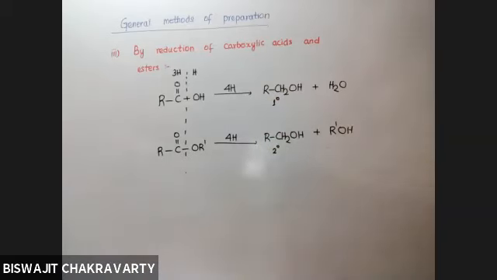And as I said, the reducing agent used should be either lithium aluminum hydride or sodium in presence of ethanol. But previously, you could have used any one. And this is how we can carry out the reduction of carboxylic acids and esters also to get the alcohols. Understood or not?